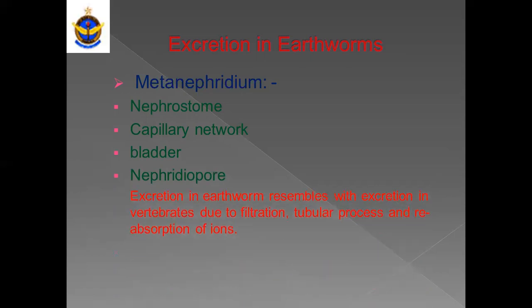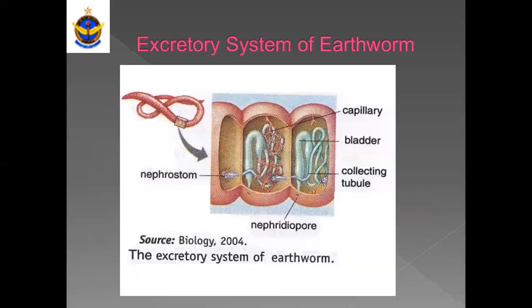How does excretion in earthworm occur? Excretion in earthworm resembles excretion in vertebrates due to the processes which are called filtration, tubular process, and reabsorption of ions. These three processes we will discuss later in the topic. And what are the structures we will discuss here?